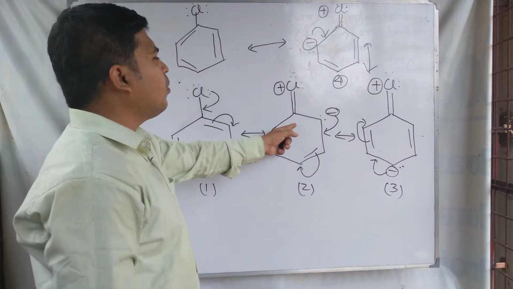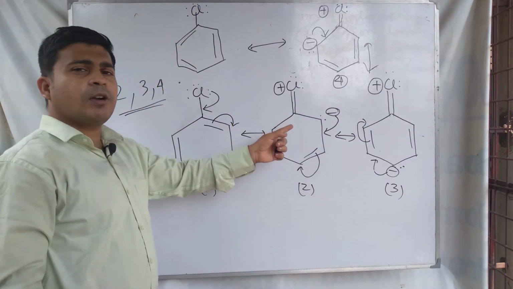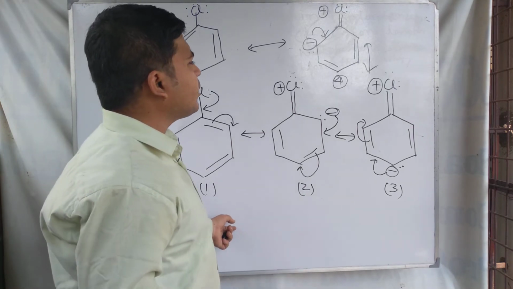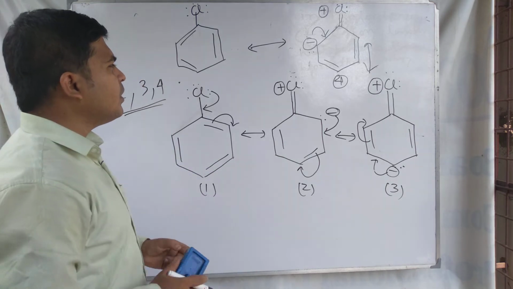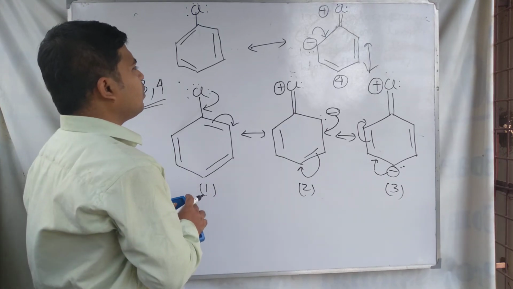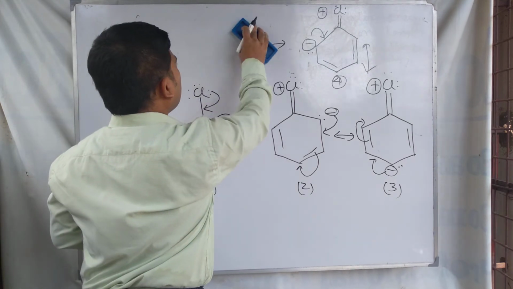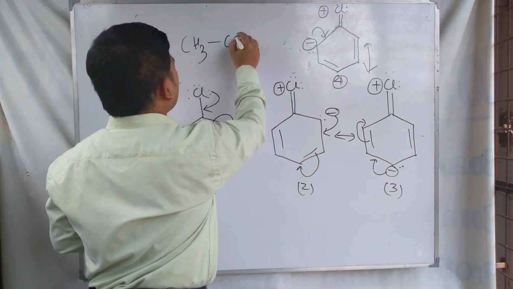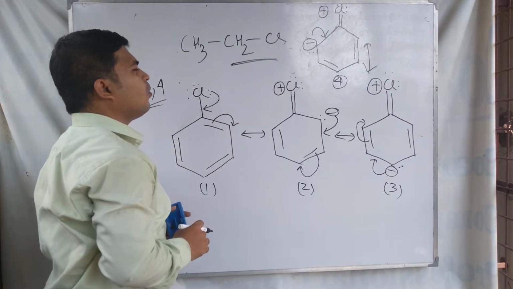We know that a double bond is shorter than a single bond. As a result, the carbon chlorine bond length in the chlorobenzene molecule shortens compared to the carbon chlorine bond length in ethyl chloride or chloroethane.